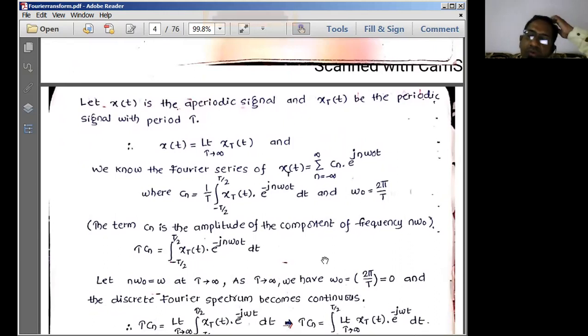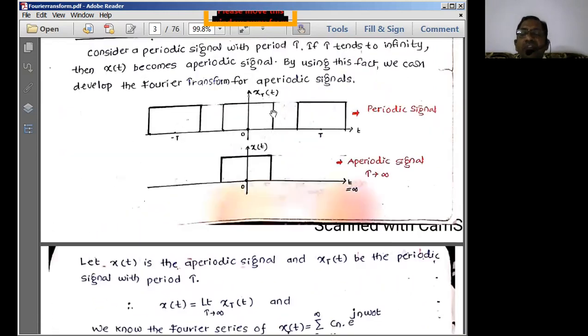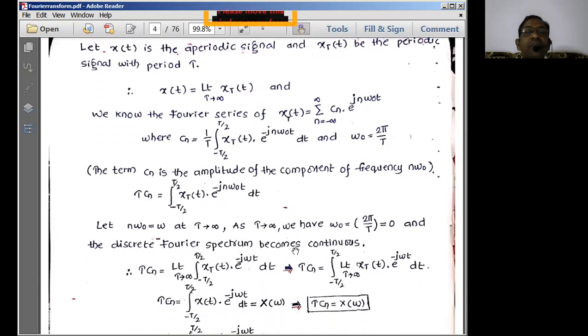Whatever we do now here is we are simply going to derive the Fourier transform equation from the Fourier series equation. That means we take the reference as the periodic signal and we represent this periodic signal in terms of the aperiodic signal. Can we represent it? Yes, of course we can, because we have to simply cut down the limits. Under limitations, this periodic signal can be converted into an aperiodic signal. A large signal can be converted into a small signal. So that's what we are doing here. The large part of the signal is simply getting converted into the small part of the signal.